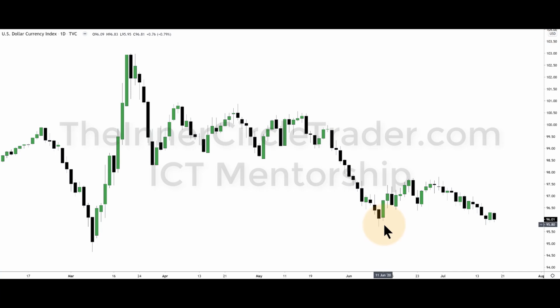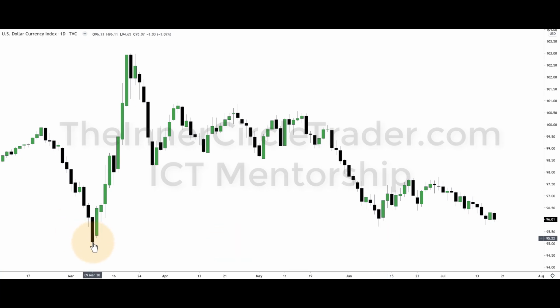Alright, so we're looking at the dollar daily, and we have this low in here that still hasn't been traded to. I do suspect that we're probably going to trade down there next week. We were holding more or less in a consolidation the last 3 days, and today showed a willingness to want to drop again after the small little fair value gap I mentioned yesterday and a breaker that was in that fractal. So we're looking for a run below this low here.